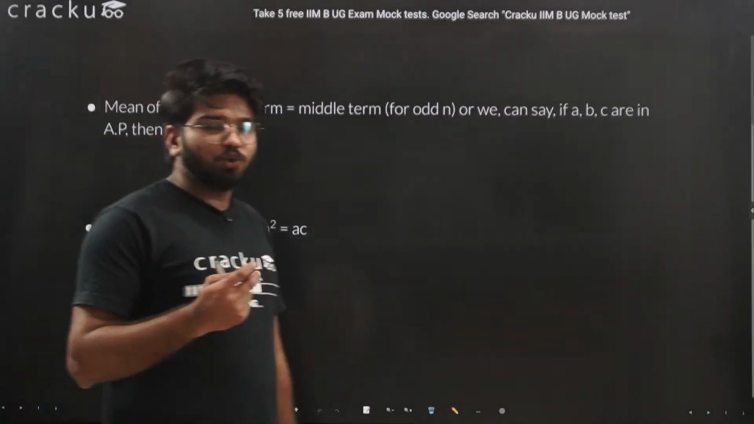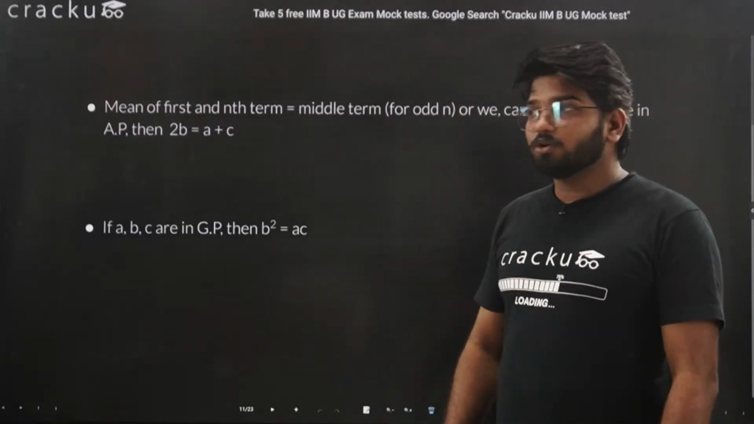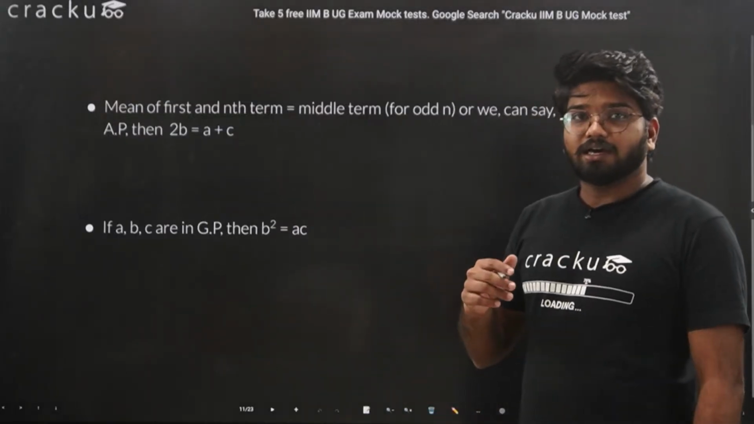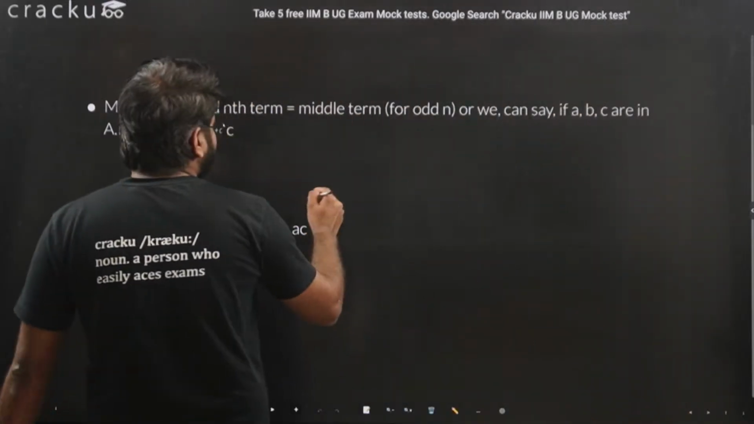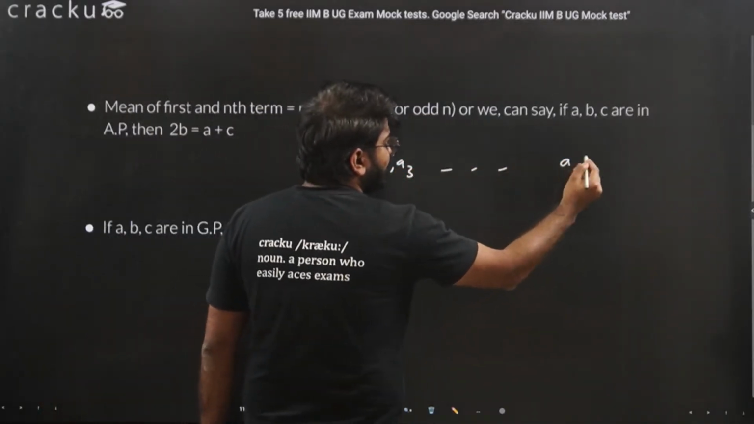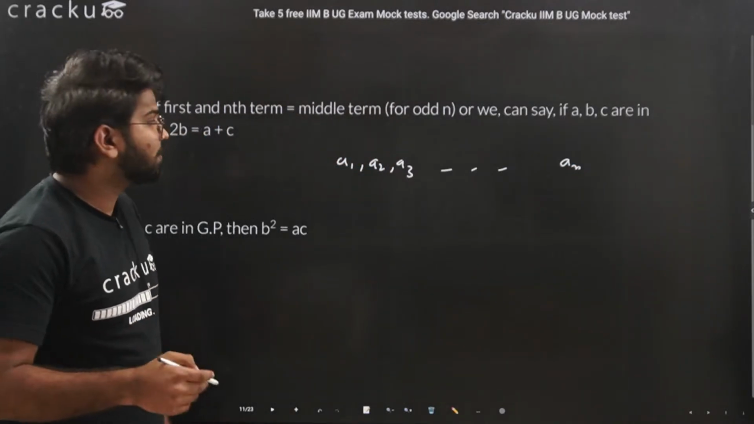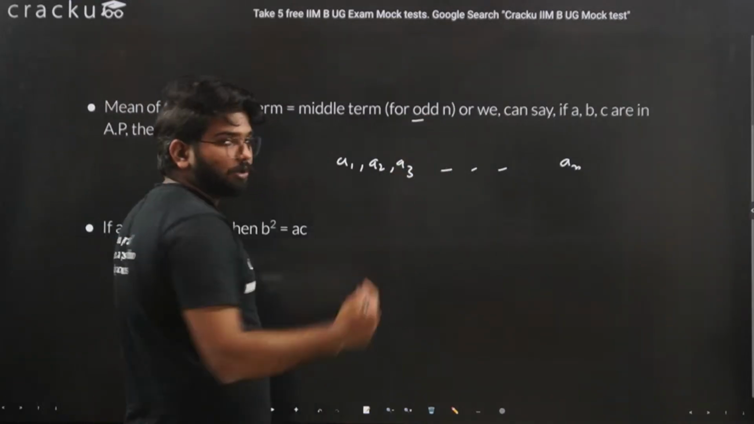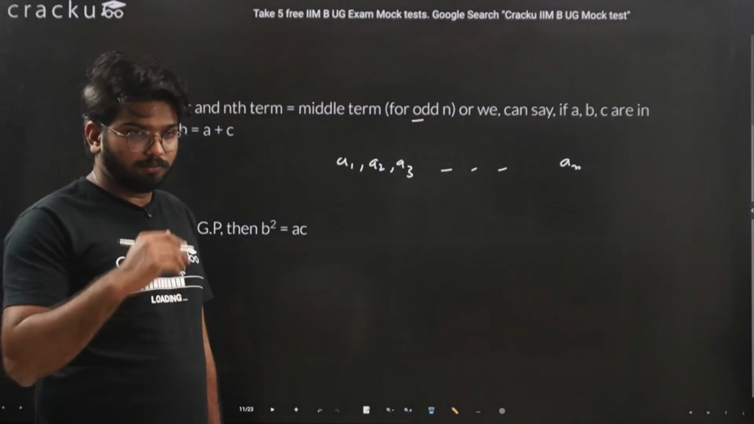Okay, these are the two important things that I think you should know. First, how do you calculate the mean if there are n number of terms in an arithmetic progression? Let's say the terms are A1, A2, A3 till AN. Then how do you calculate the mean of this sequence? So for that, if n is an odd number, or there are an odd number of terms, then the middle number will be equal to the mean of this sequence.